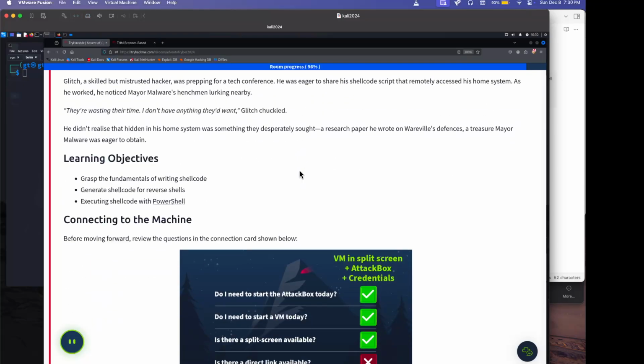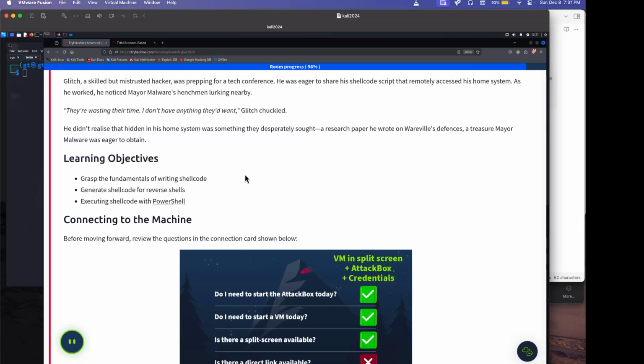As he worked, he noticed Mayor Malware's henchmen lurking nearby. They're wasting their time. I don't have anything they will want, Glitch chuckled. He didn't realize that hidden in his home system was something they desperately thought. A research paper he wrote on Wareville defenses, a treasure Mayor Malware was eager to obtain.